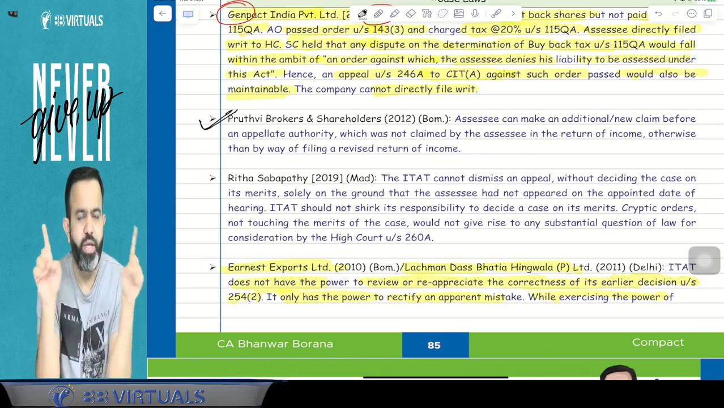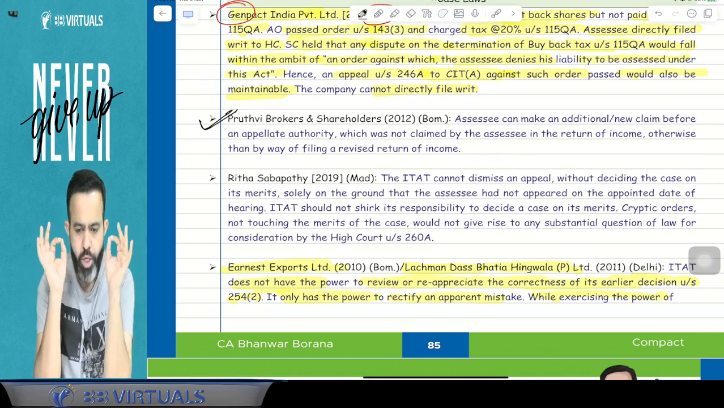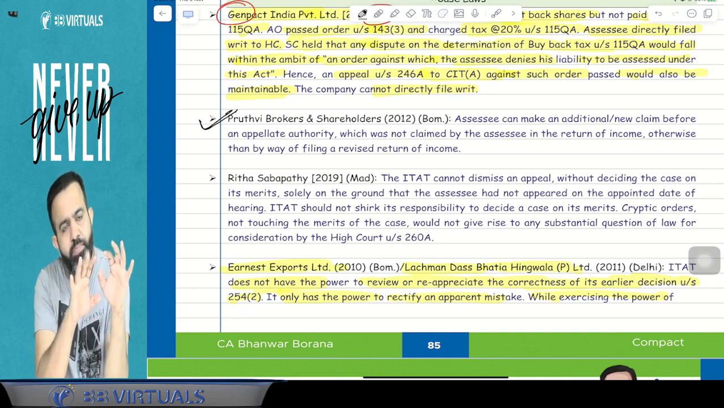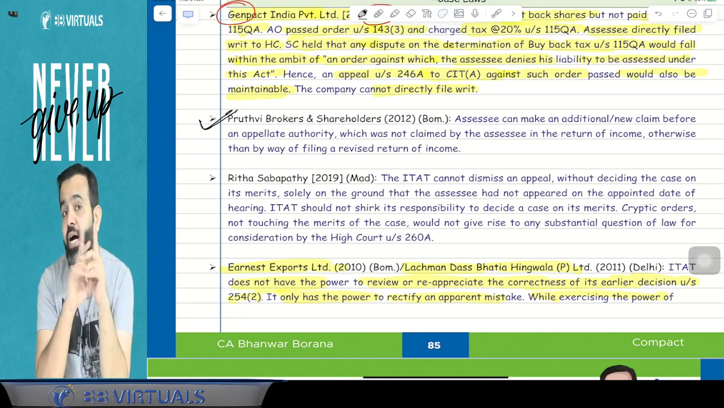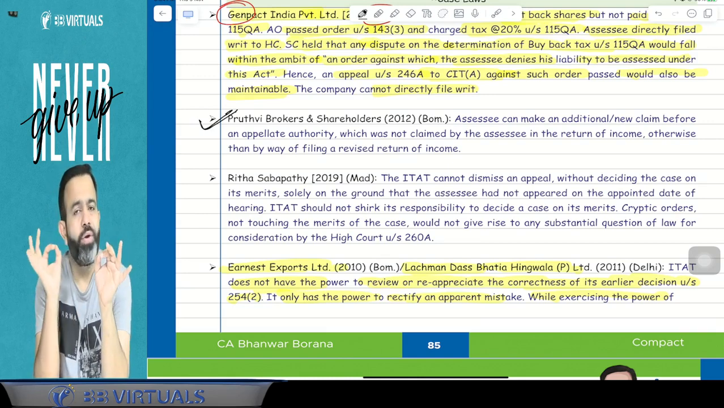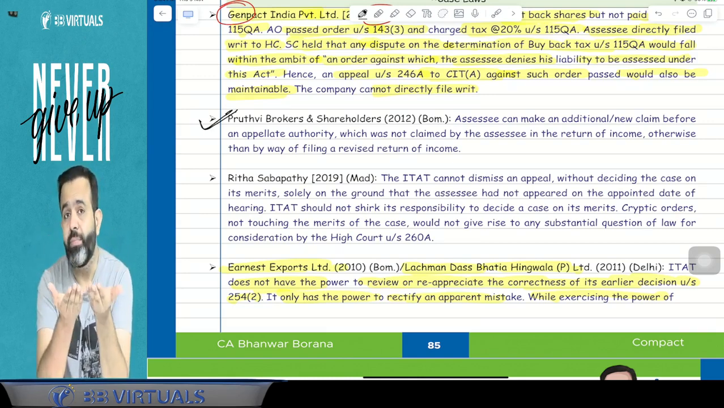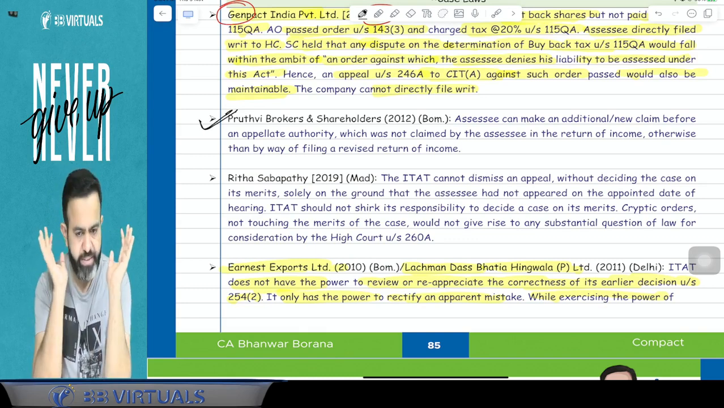The answer is no. The AO will not allow you, because the assessing officer will ask you to file the revised return. There is only one way to claim the additional deduction or new claim, that is to file the revised return.